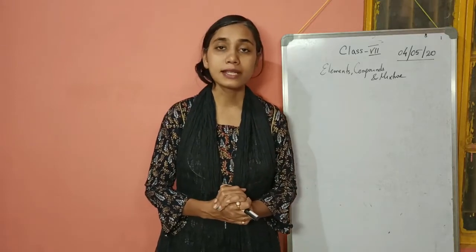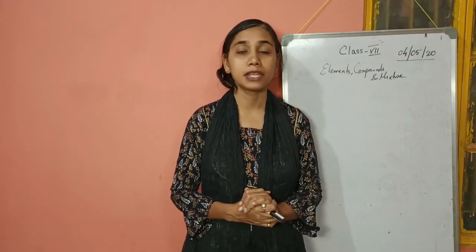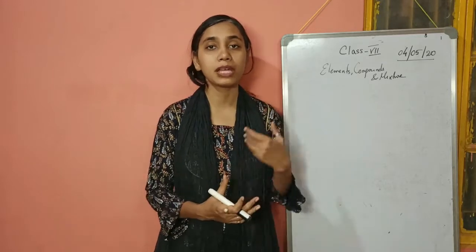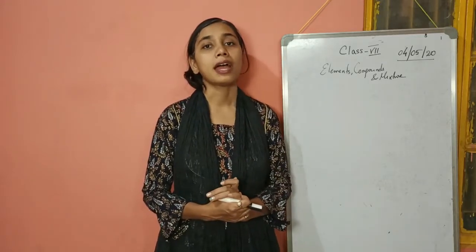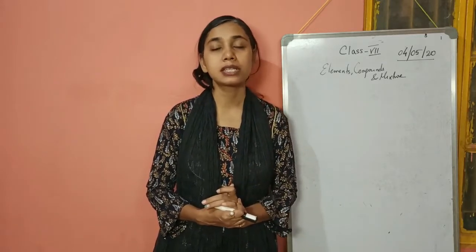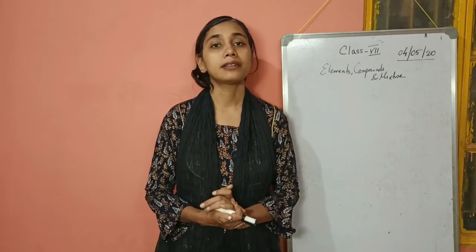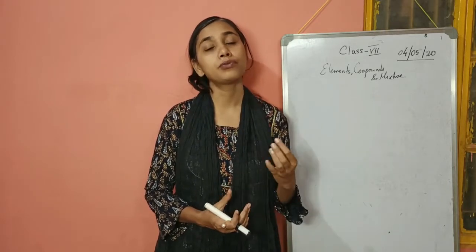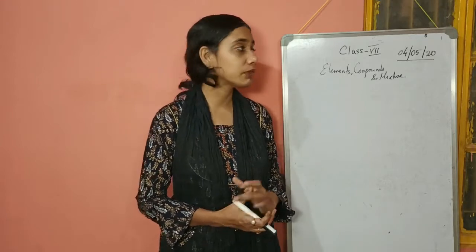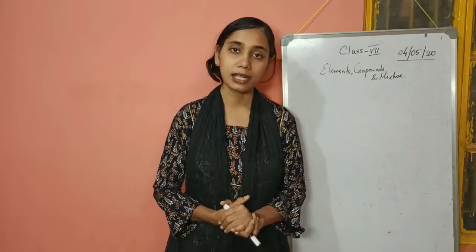Okay, so next is compound. Compound is something which is made by different number of elements, and sometimes they are made up of ions. We'll come to ions later on, and they are made up of 2 or more elements. So first today we will be discussing about elements and their classifications.